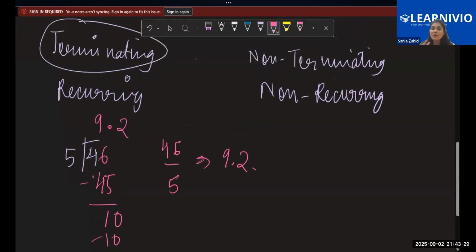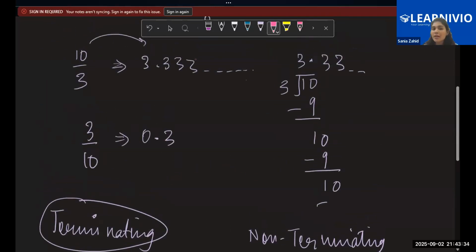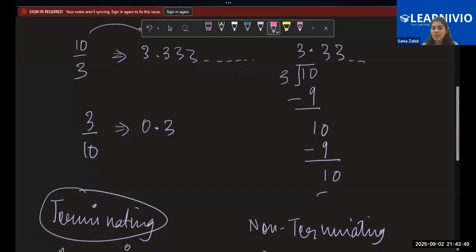Now, what is the meaning of non-terminating? Non-terminating is the example that I gave you previously. 10 by 3. You keep on dividing and you will keep on getting 3, 3, 3, 3. Right? So that is the example of non-terminating. The decimal expansion that is not finishing, that's not stopping, that's called non-terminating. Right? That's the meaning of terminating and non-terminating.